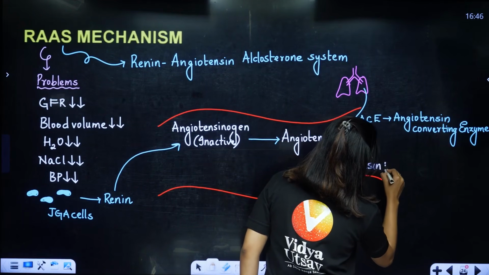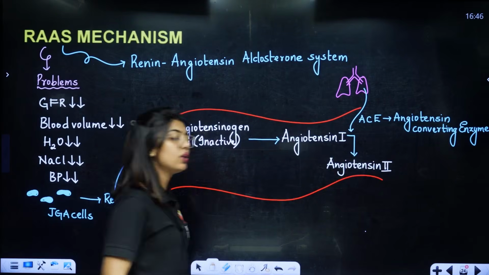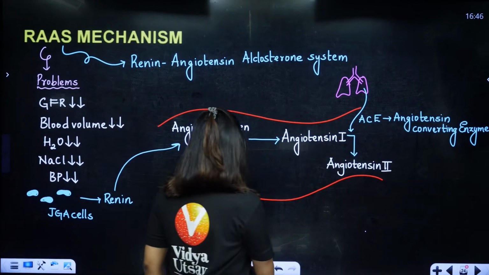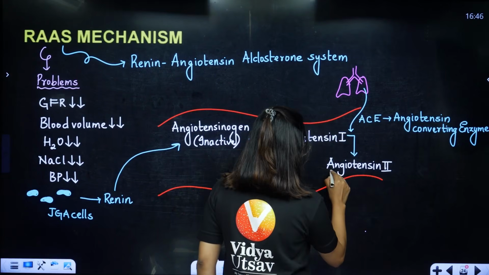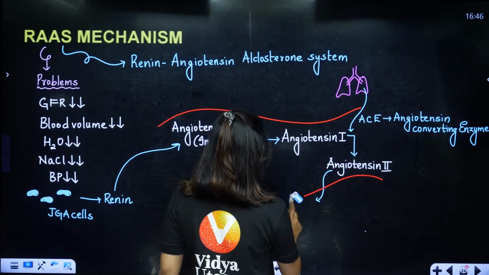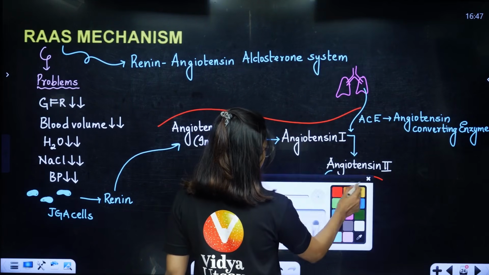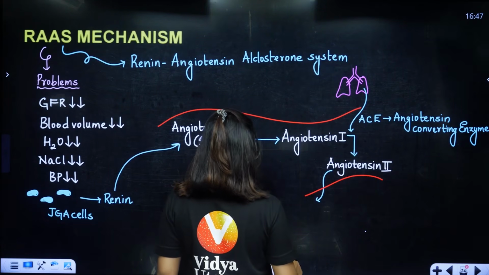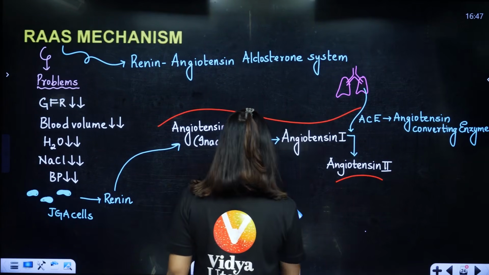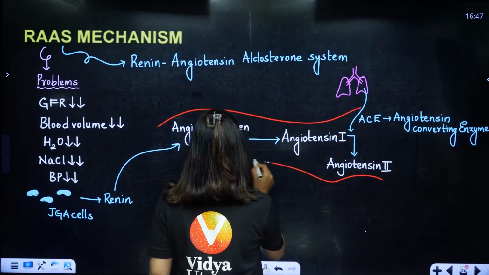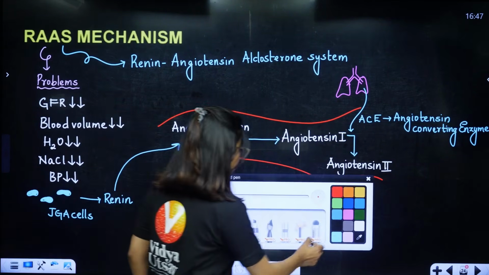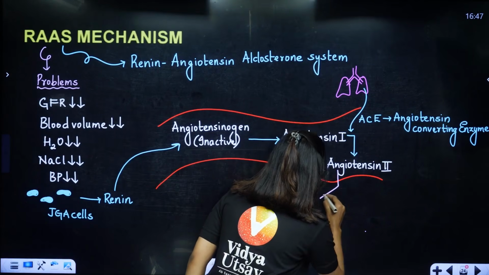Now you will be like, ma'am, at least tell me that this fellow will be able to fix all the issues. Yes, this fellow will be able to fix all the issues. How is he going to fix the issue is the question, right? First, he is going to activate our adrenal cortex.